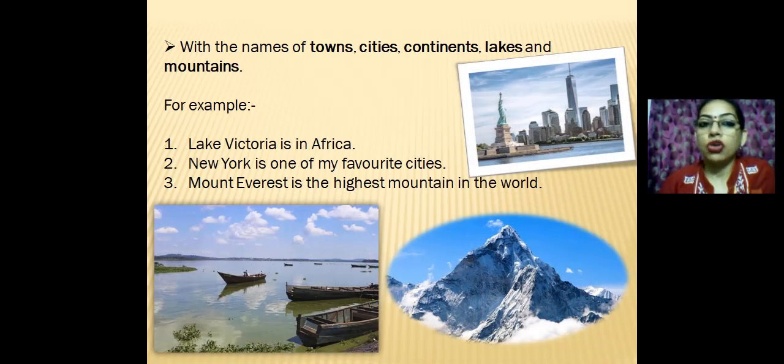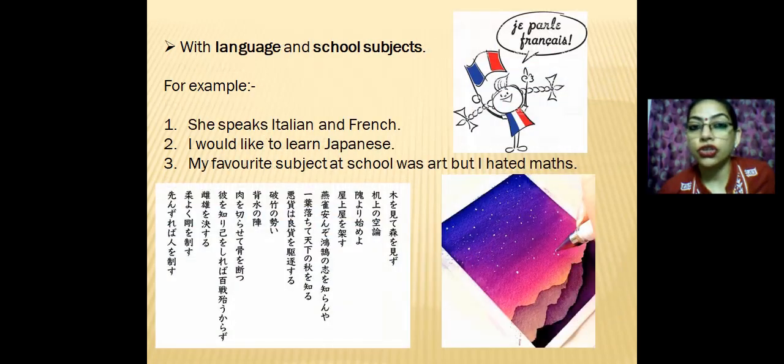Okay, when we talk about towns, cities, continents, lakes and mountains, we never use articles with them. Like Lake Victoria is in Africa, New York is one of my favorite cities, Mount Everest is the highest mountain in the world. All these are the names, these are proper nouns. So according to the rule, with the proper nouns we never use any article. So zero article is used.